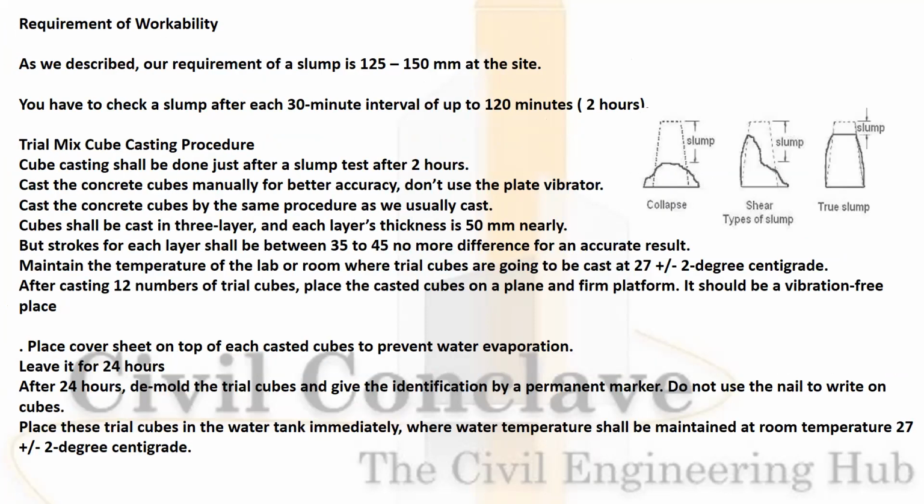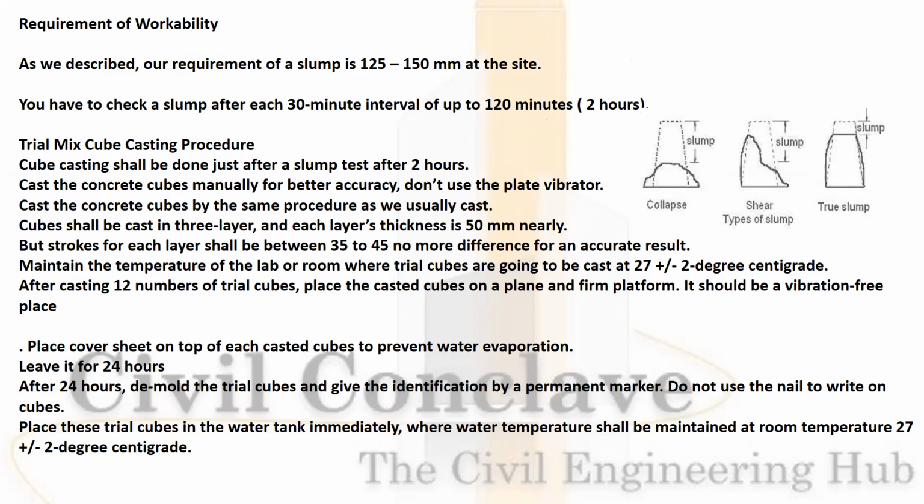Requirement of the workability: as we already explained, slump should be 125 to 150 mm at site. We have to check the slump every 30 minutes up to 120 minutes. Trial mix casting procedure. Take the cubes, fill them in 3 layers.